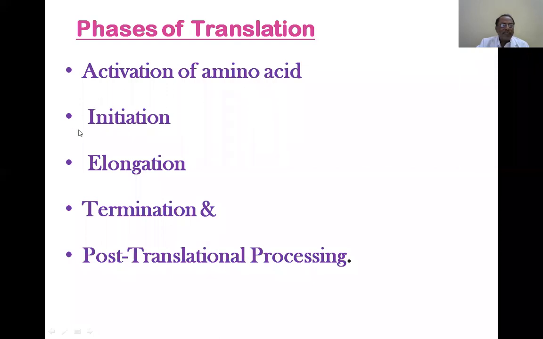And secondly, initiation of translation. In eukaryotes and prokaryotes, there is a little difference.